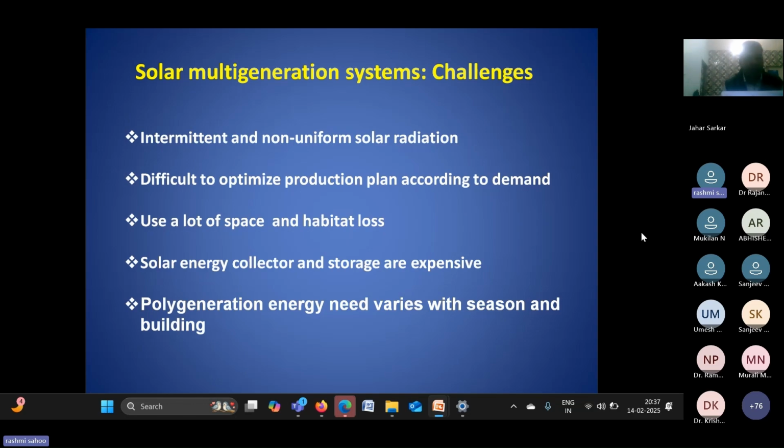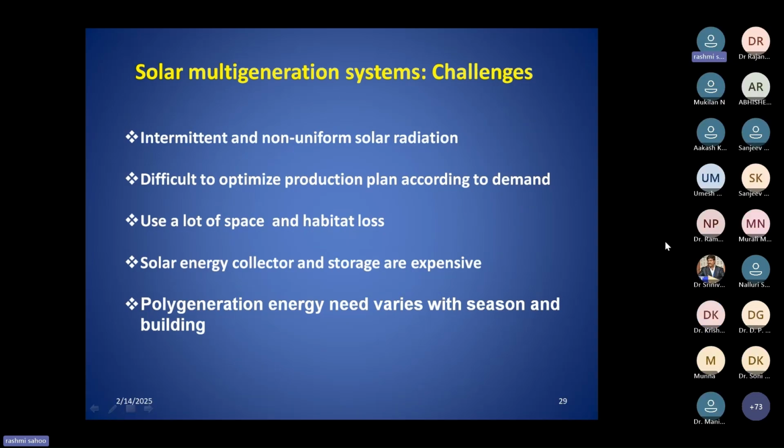That is another problem with solar energy systems, because we need a lot of space. And for the solar collector, the intermittency I mentioned can be solved by using a storage system, but the storage system is very expensive.